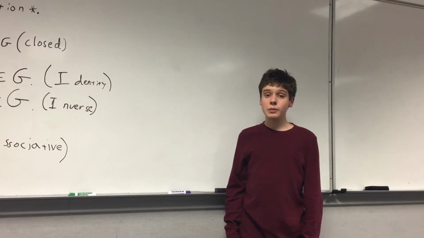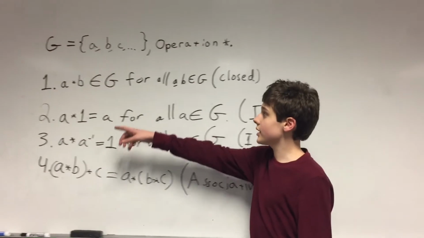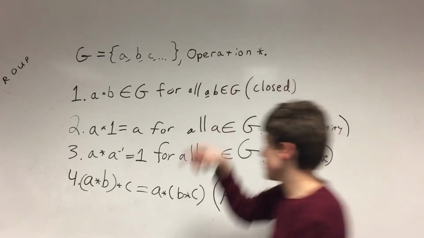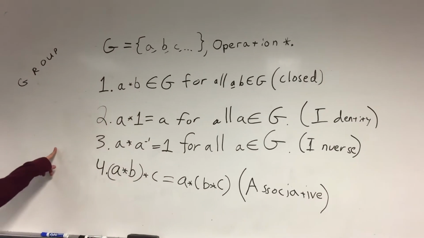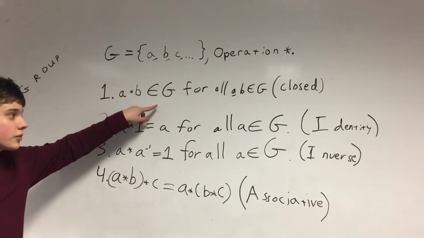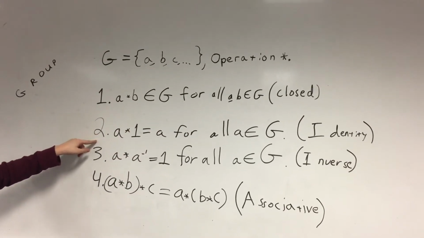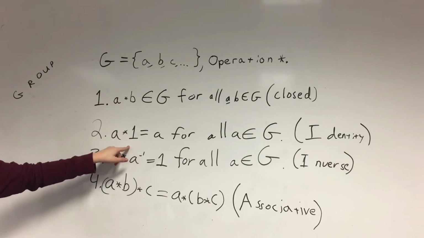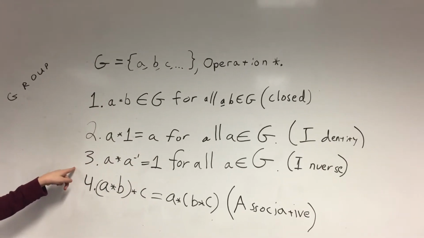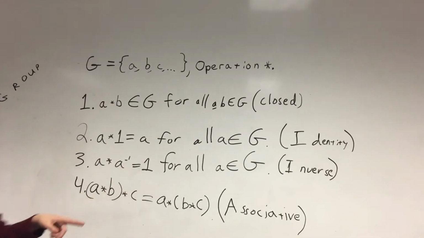So we will now look at the properties of a group. The group we will represent as group G has a set of elements A, B, and C, etc., and an operation asterisk. So the first property of the group is that it is closed. So A asterisk B will be in G for all A and B in G. Second, there exists a single identity, which multiplied by any A in G will give us A. Third, there exists an inverse for each A within G. A times A inverse equals 1 for all A within G.